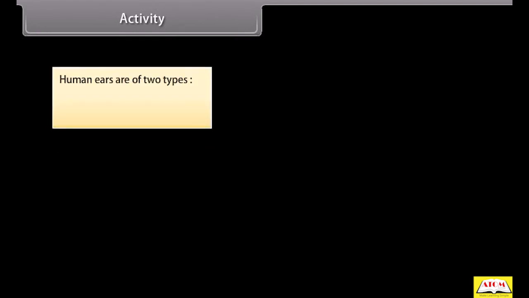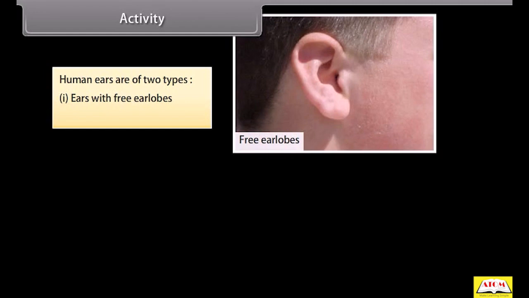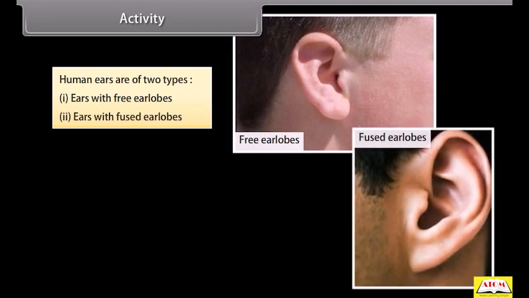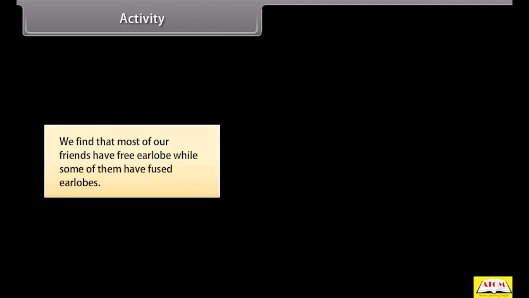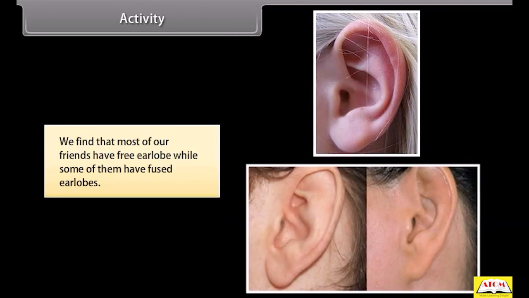Activity. Human ears are of two types: ears with free earlobes, ears with fused earlobes. We can understand the process of inheritance more clearly by observing the ears of all the students in the classroom. We find that most of our friends have free earlobes, while some of them have fused earlobes.